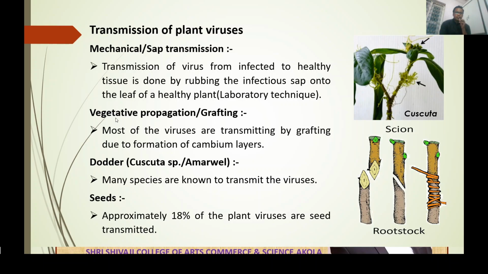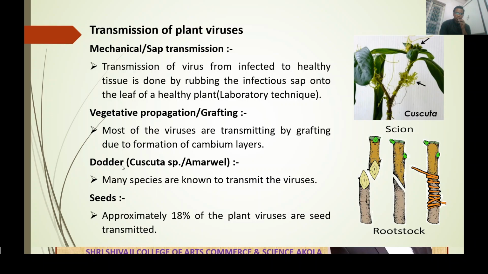Now the second one is vegetative propagation. Vegetative propagation is also called grafting. Most of the viruses are transmitted by grafting due to formation of the cambium layer. As we all know, in grafting there are two parts, stock and scion. While one of the parts, either stock or scion, has a virus infection, due to callus formation and the cambium layer, this infection is spread.